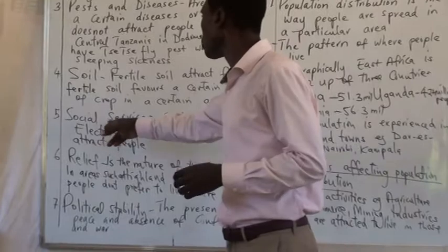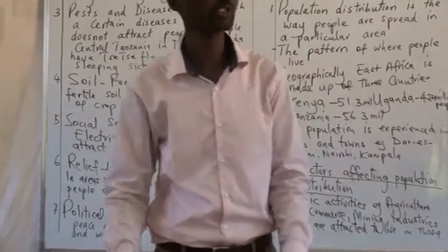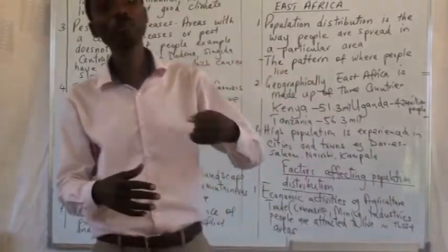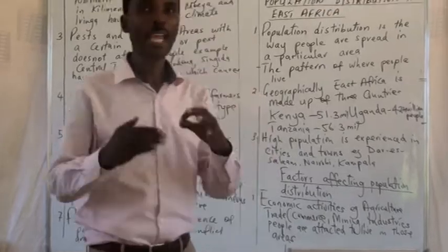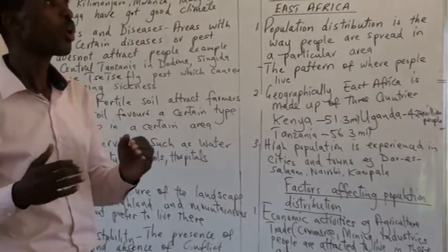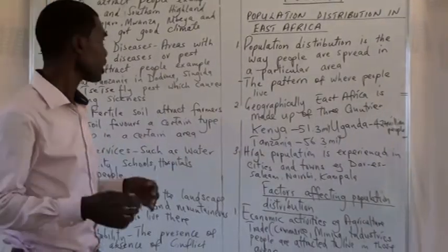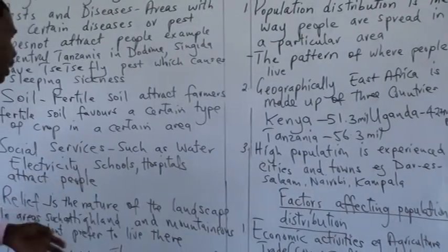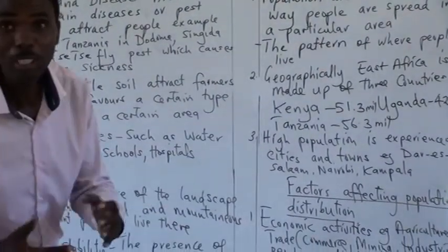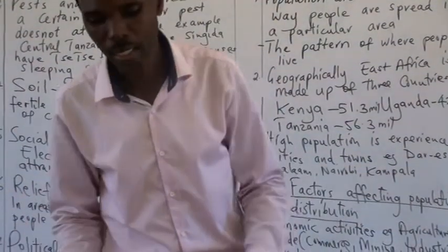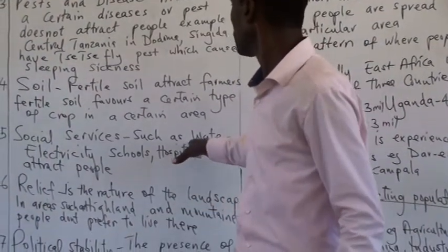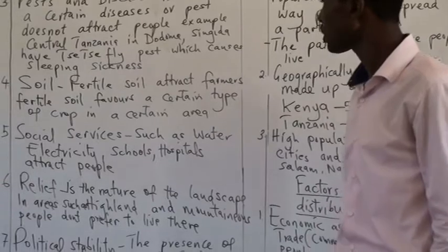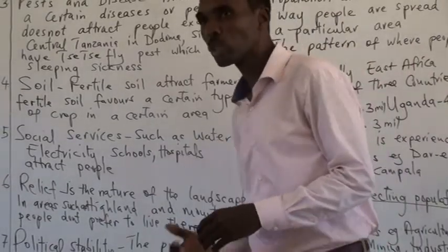And also we have social services. Social services are also one of the factors which cause people to live, that means to dwell in a certain place, but also they can move out from a certain area because of either availability of social services or those services not being available, like water, electricity, schools, hospitals. These are the social services which attract many people to live in a certain area, because sometimes the survival of the people depends on the availability of these social services: water, electricity, schools and hospitals.